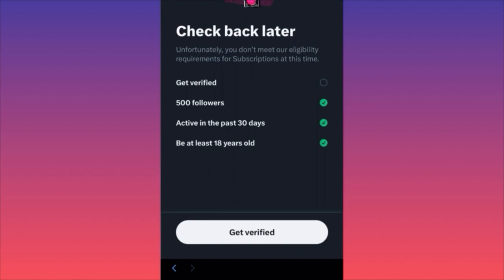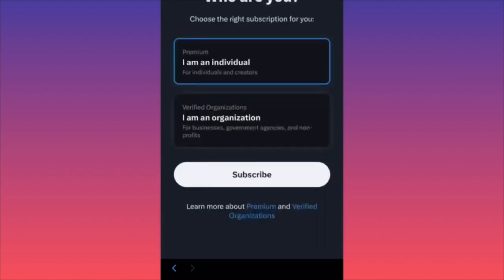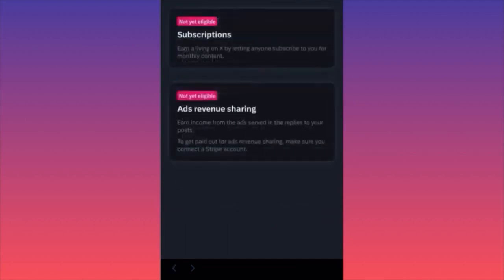And again, if you click get verified, you're going to see how this actually works. Are you an individual? Are you an organization? If we click on the second option over here, it's for the ads revenue sharing. Earn income from ads served in the replies to your post.